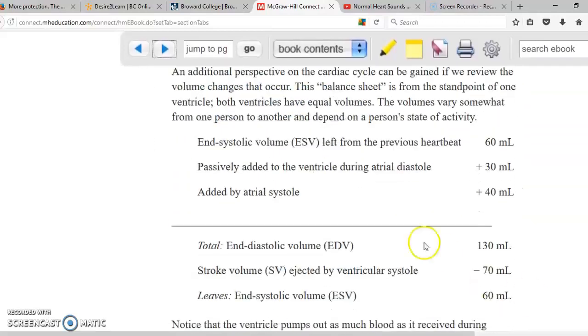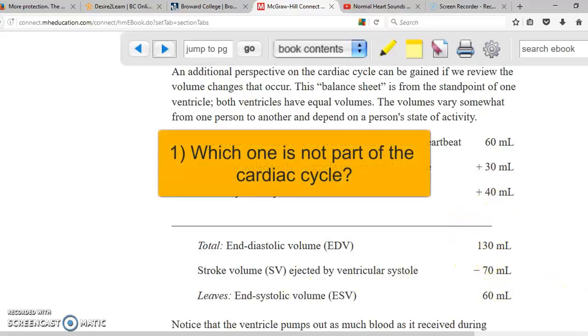Okay, we said that when the heart pumps, the stroke volume is going to be 70 milliliters. So you have in there 60 milliliters left. Then the atrium is going to pump the blood from the atrium to the ventricle, 30 milliliters. This just falls because of gravity. And then the atrium is going to produce systolic contraction. That's another 40. So this total is going to be 130. What's the stroke volume again? In the ventricular systole is 70 milliliters. And the end systolic volume again is going to be 60. And the cycle starts over again.